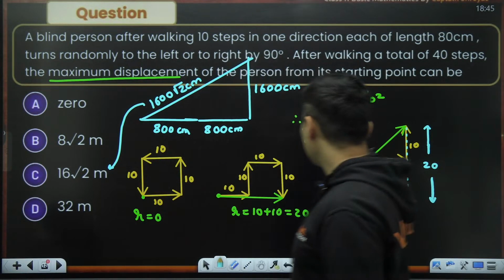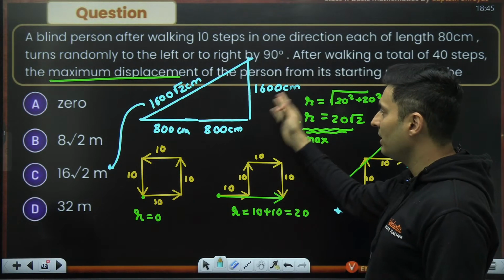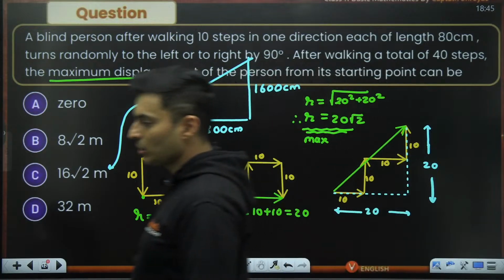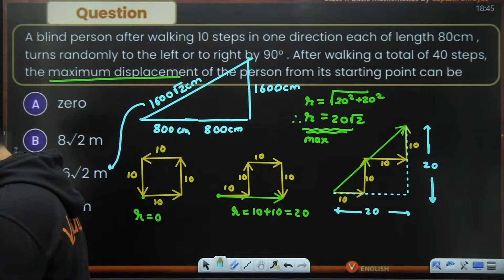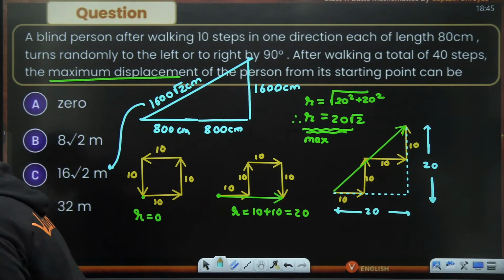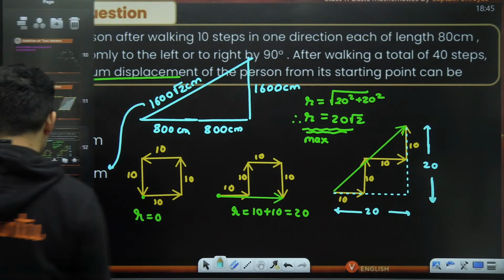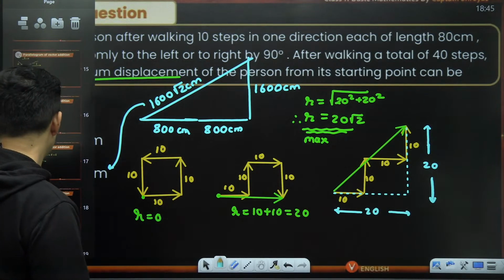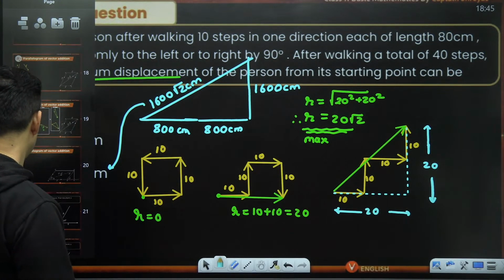Okay, so this was as per the steps, but if you take it in centimeters, you will get the answer as 1600 root 2 centimeters. Is that right? Yeah. Okay, great. Let's move to another question coming up on your screen.